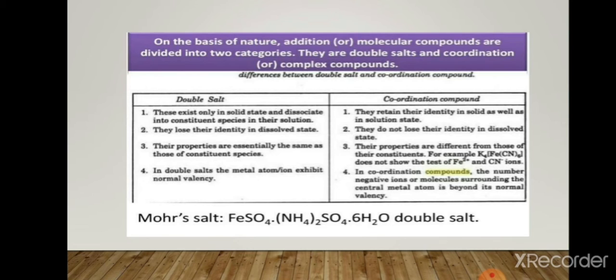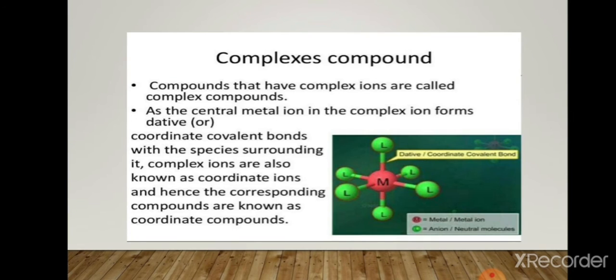For example, K4[Fe(CN)6] does not show the test of Fe2+ and CN- ions. And the last point: in double salts, the metal atom or ion exhibits normal valency, while in coordination compounds, the number of negative ions or molecules surrounded by the central metal atom is beyond its normal valency. Here we see the formula of Mohr's salt: FeSO4.(NH4)2SO4.6H2O, a double salt.